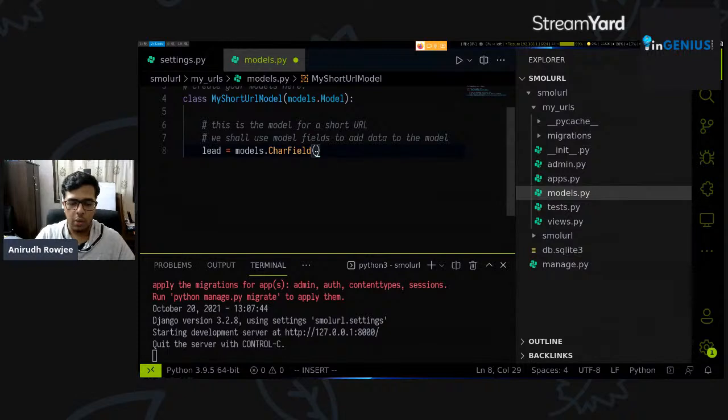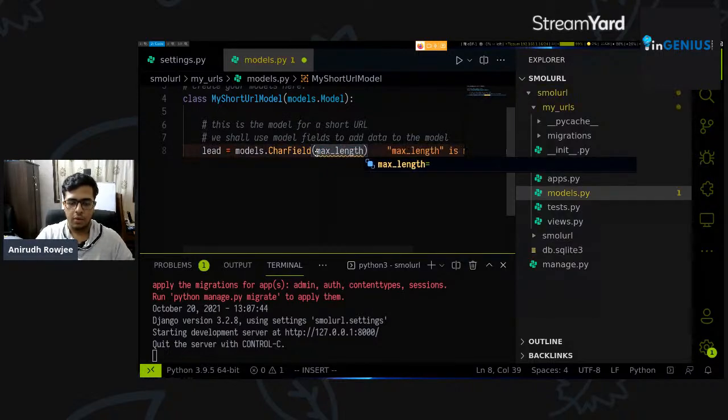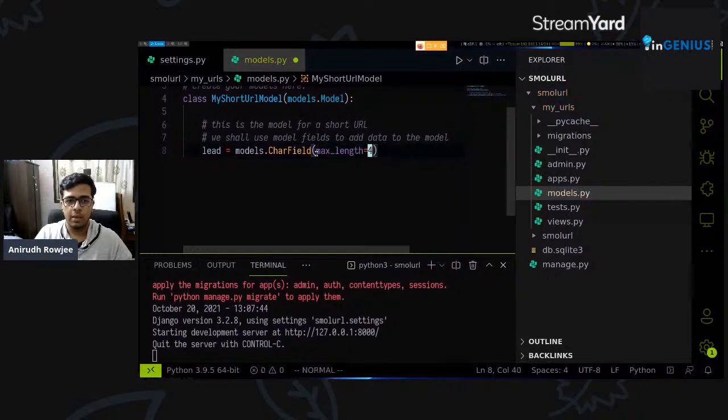So again, how we declare a specific field on a model is we say, this name can be arbitrary. Just remember that you'll have to reference it whenever you look for member objects in a model. So let's say lead is equal to models.CharField, and let's provide a max length. We want really short URLs, so let's give it a maximum length of 4.